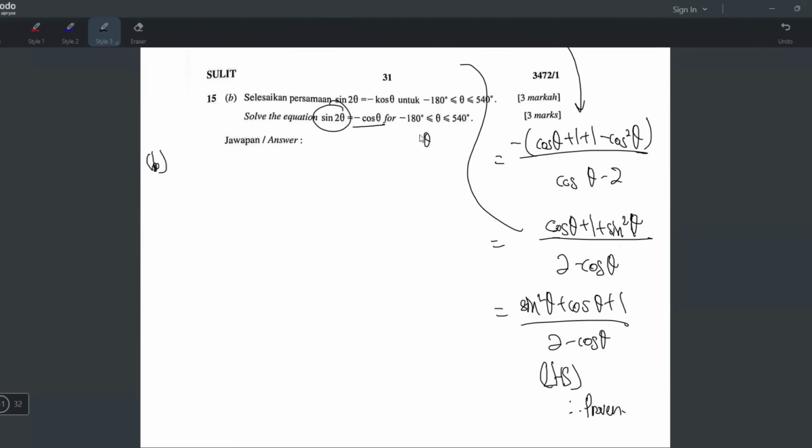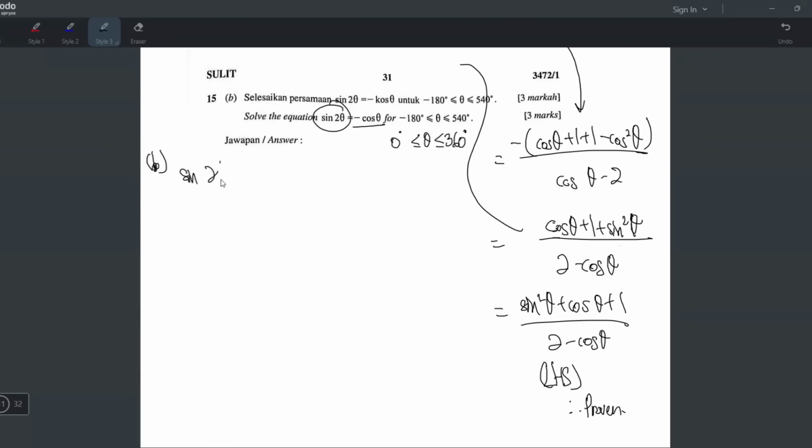We just find the answer for theta between 0 and 360 because we know how to do that. Right? So we just find for 0 to 360 because 0 to 360 punya jawapan is between negative 180 and 540 also. So confirm you will take this answer. After we get the answer from 0 to 360, then only we worry about negative 180 and 540. Okay. All right. So let's start to do now.